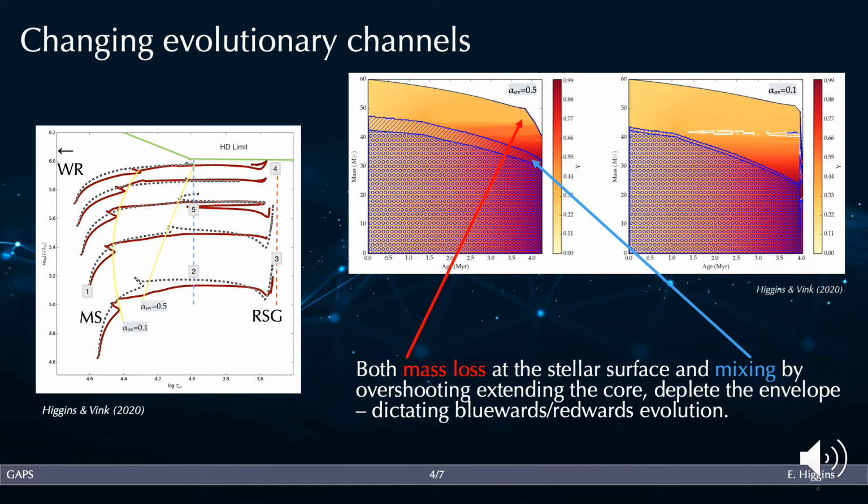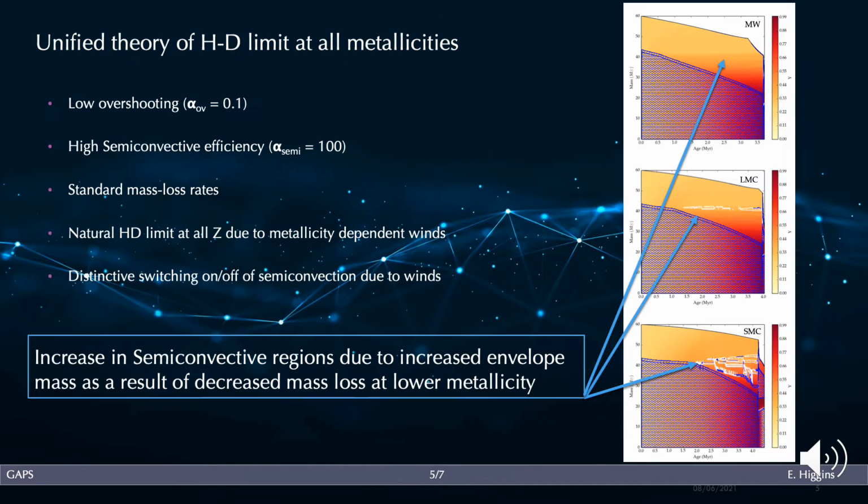If the core is too large, then the semiconvective regions don't have enough room to develop, so we must include a minimum amount of overshooting. And by probing the indirect effects of mass loss on the structure of massive stars, we find that the evolution towards red supergiants may be heavily affected by metallicity-dependent winds, providing insights for mass loss mechanisms.